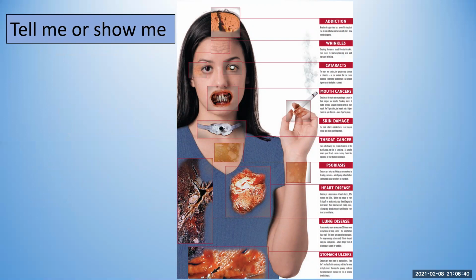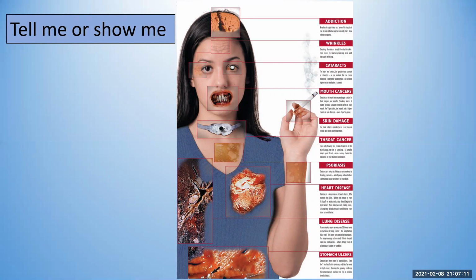And I'm going to read you some of the writing because it's quite small. It says up here on the right-hand corner, it starts with addiction. Nicotine in cigarettes is a powerful drug that can be as addictive as illegal drugs such as heroin, and it alters how your brain works. The next one down says wrinkles. Smoking decreases blood flow to the skin. This leads to leathery-looking skin and increased wrinkling.